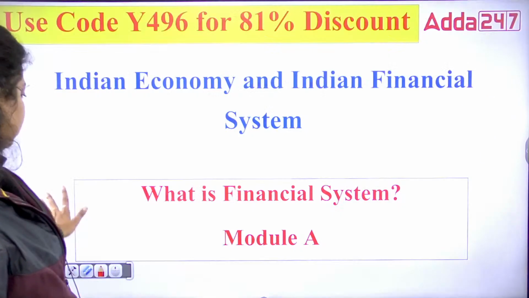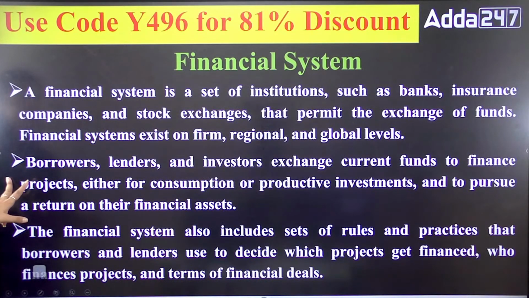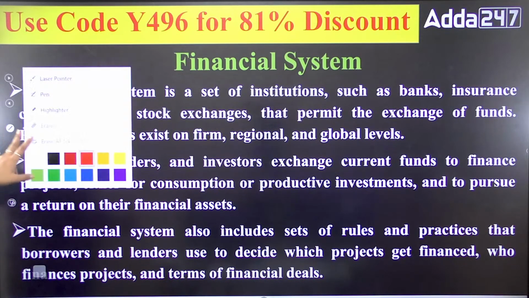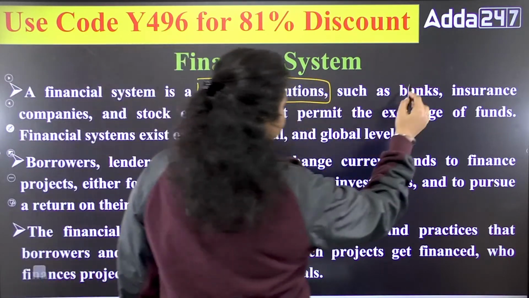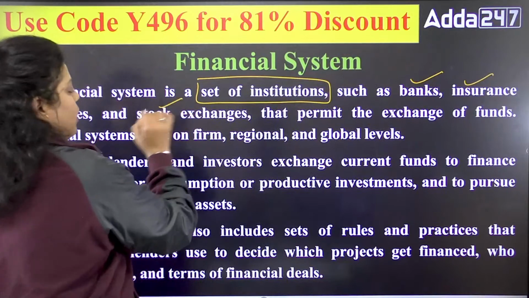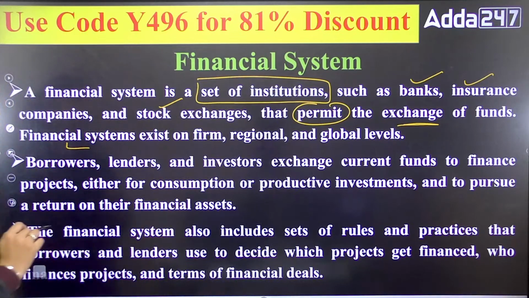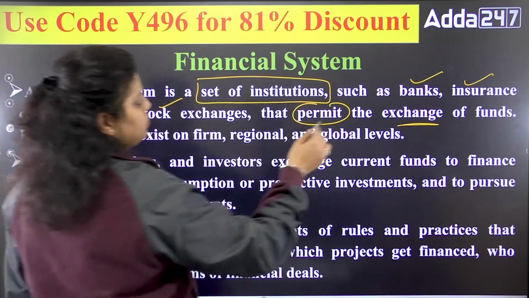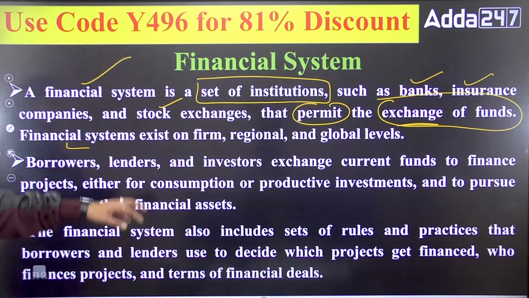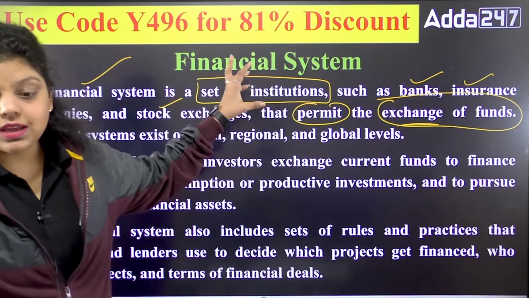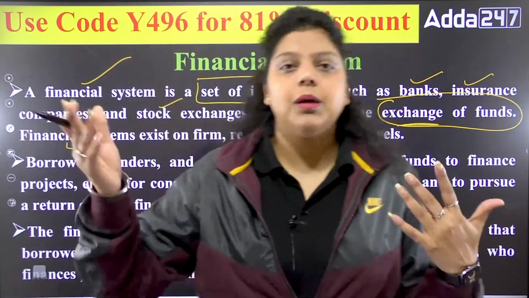Let's understand this in detail. First of all, what is a financial system? It is written here that a financial system is a set of institutions, for example your banks, your insurance companies, your stock exchanges, that permits the exchange of funds. Simply a type of system in which a set of institutions are available. It can be a bank, an NBFC, corporates, an insurance company, or anything else.